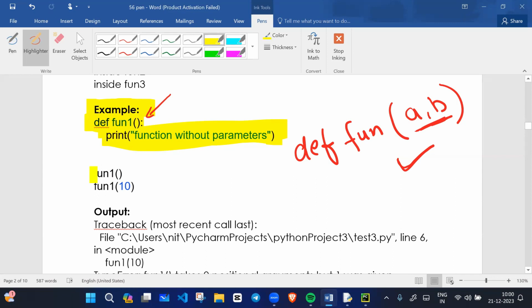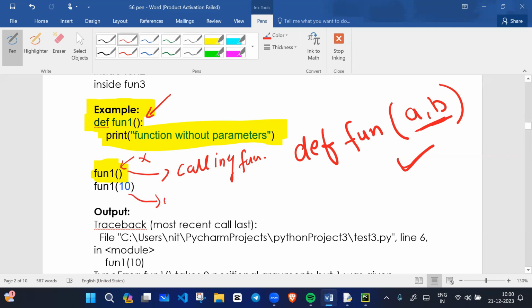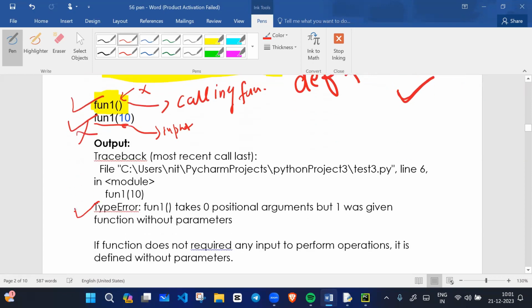So what we are doing here is calling the function, but without a parameter. There is no parameter, but we are sending input. Input is 10. Is there any receiver here? Can function one receive the value? No, it cannot receive the value because there is no receiver variable, or we can say there is no parameter. So this will execute fine, but this will give an error. What error? Type error. See, type error it is giving.